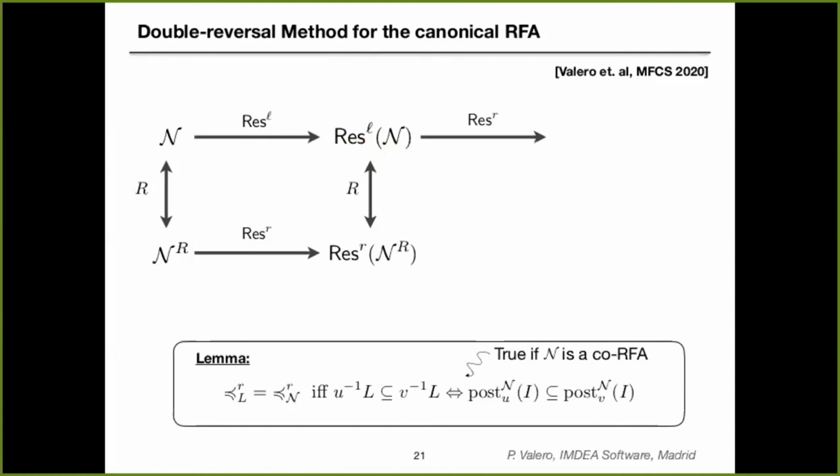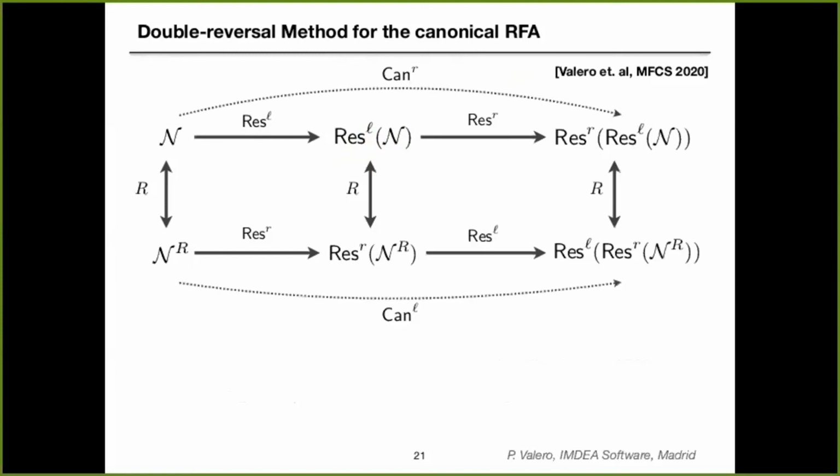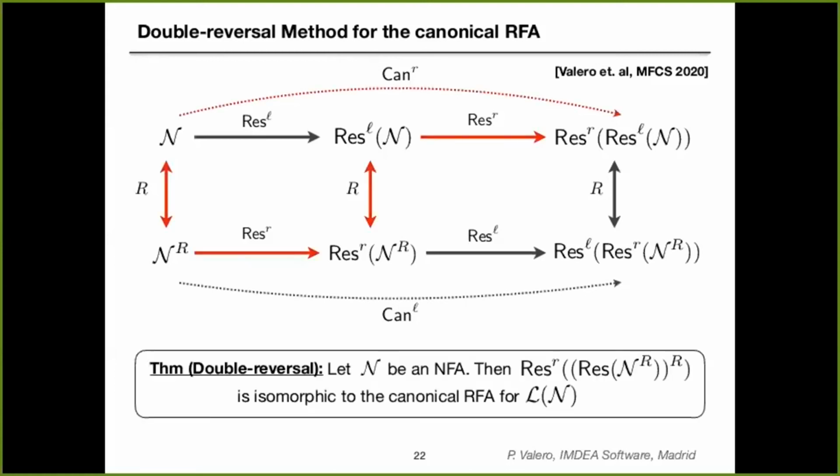Therefore, if we residualize this automaton, what we obtain coincides with applying the automata base quasi-order, meaning that this construction is isomorphic to this other one. Now we can close the picture using again the previous result. So we can co-residualize the automaton on the bottom, and what we obtain is going to be equivalent to applying the left Nerode quasi-order. And now this picture is enough to prove the double reversal method, because it basically means that we have to follow the path that starts at N, computes the reverse, then residualize, reverse, and residualize again.